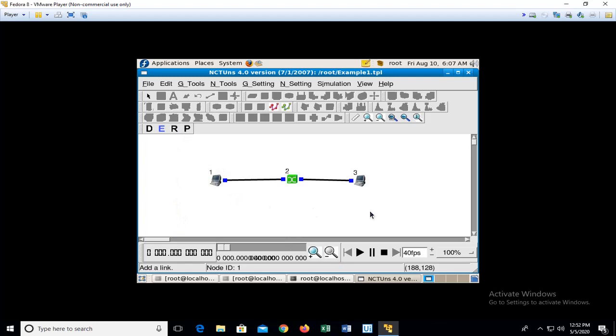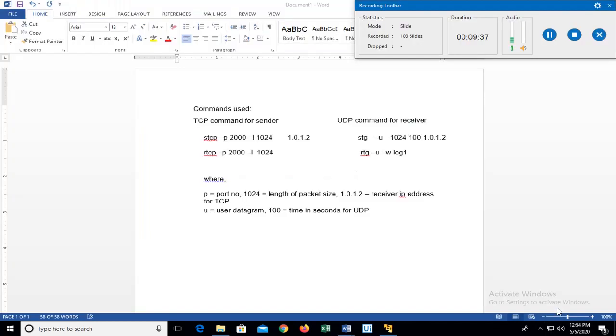So once we get the IP addresses, we have to configure these systems, whether it is a sender or a receiver, whether you are using TCP or UDP. In order to do that, you have to go through 4 commands. We can see the commands which can be utilized in order to establish the topology.